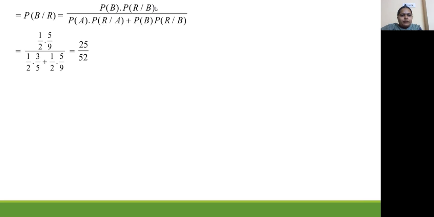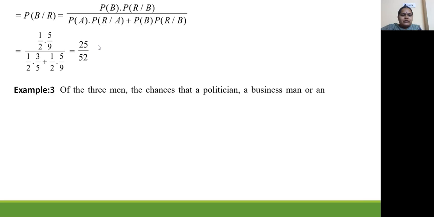Now P of R over B is 5 by 9, that we have written on the previous page. P of R over A is 3 by 5. So all these values we have written and calculated. Its value is 25 by 52. Now another one.